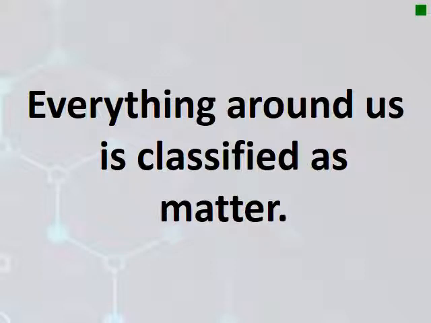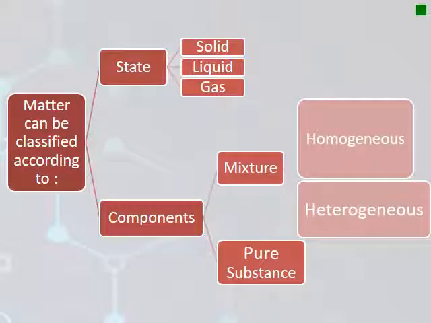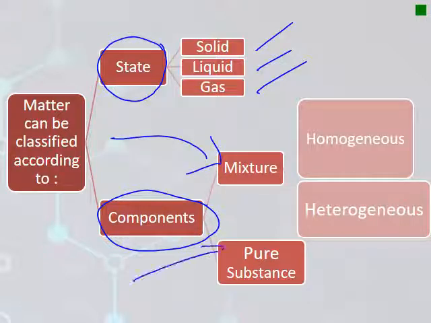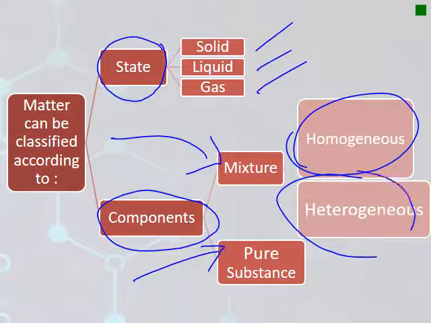Everything around us, as we said before, is classified as matter. Matter can be classified according to two categories. The first category is according to their state, the second according to the components. According to their state, they are solids, liquids, or gases. However, according to the components, they are pure substances or mixtures. And the mixtures can be either homogeneous or heterogeneous. Let's move into details.